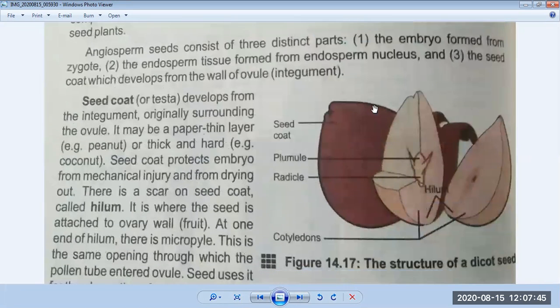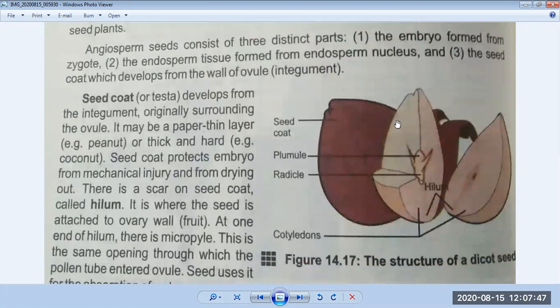Your answer is good. This is the internal structure of a seed. Okay, this is the seed coat. Inside the seed coat there are two cotyledons. Okay, you can see two of them. These are dicots. And in the center here the plant is going to be developed. This is the main part. This is the embryo of the seed. Okay, you can see the embryo.